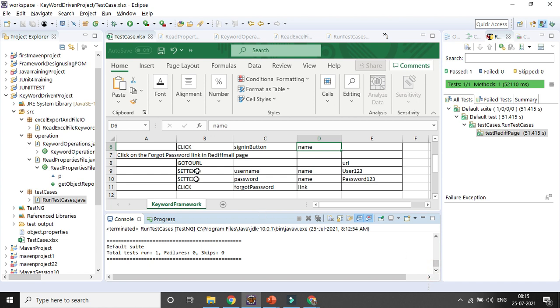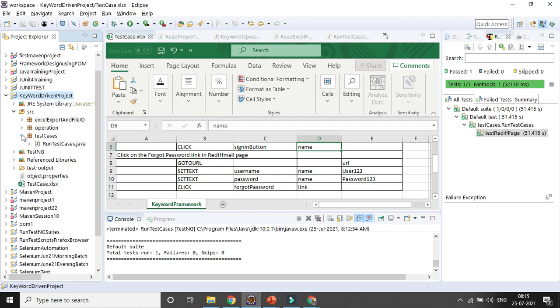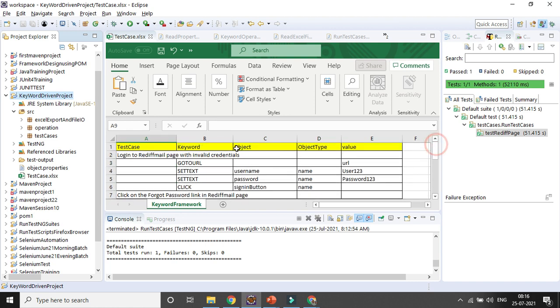I am going to give you once more what the things are. First, create a keyword driven project, and definitely add the TestNG class, add the Selenium jar file, and add all the jar files, associating all the Apache POI jar files to your project. Then create the test cases .xlsx file at the project level. Here you can create 5 different columns: test case, keyword, object, object type, and value, right? In test case, I will give my test case name or objective. In keyword, I will give all the keywords, right?